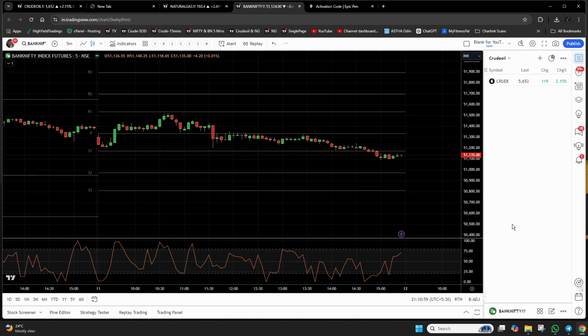It should not be the case that you listen to somebody, or you listen to your gut feeling, or you feel that Bank Nifty is going to go down or go up, and based on that you initiate a trade. If you do so, that is not trading. That would be called gambling. Make sure that whenever you initiate a trade, there has to be a solid logical reasoning behind it.